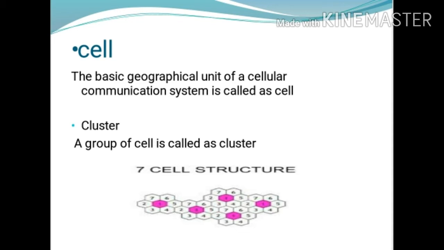Cells have the base stations transmitting over small geographical areas. The hexagonal cell shape is conceptual and it is a simplistic model of the radio coverage for each base station. Cell structure is like a hexagonal shape, and this shape is conceptual. It has been universally adopted since the hexagon permits easy and manageable analysis for a cellular system. Okay, cell is a geographical unit of a communication system.